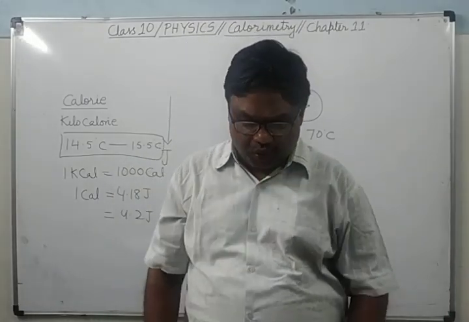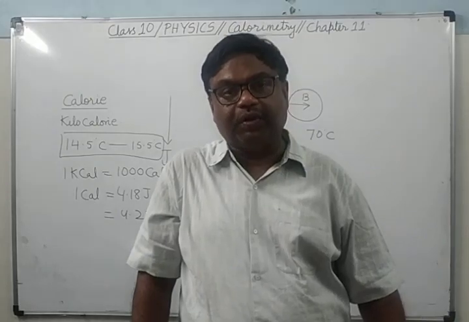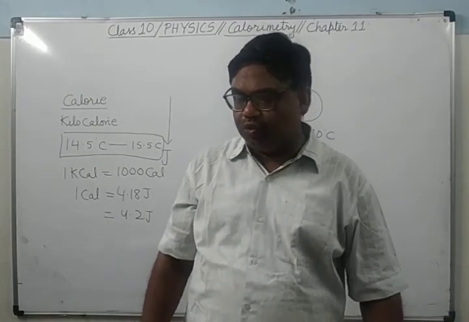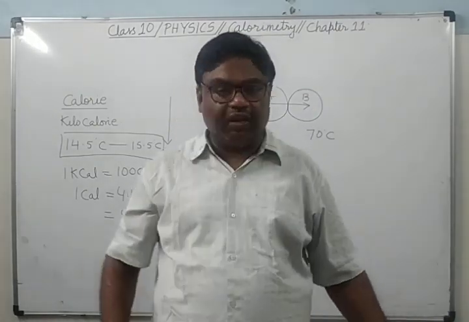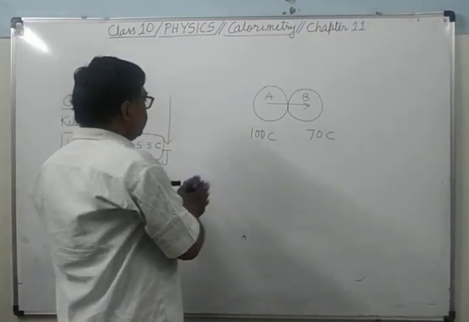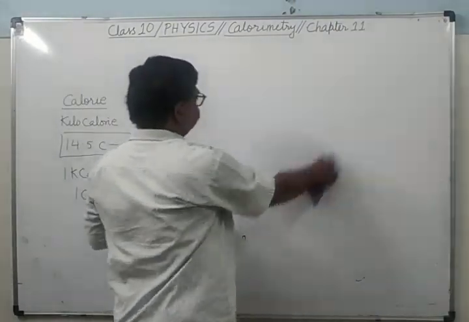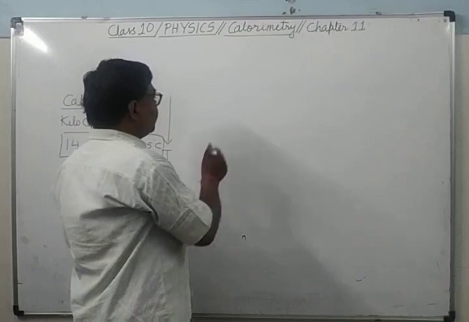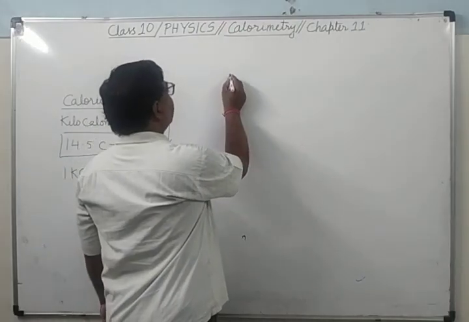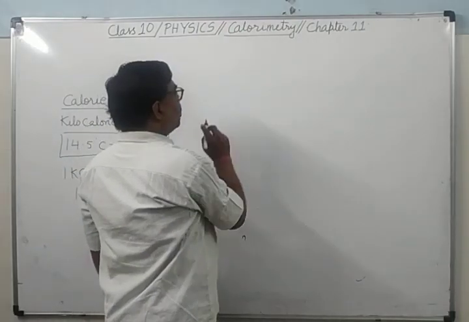What is the SI unit and CGS unit of temperature? As you know, the SI unit of temperature is Kelvin. There is one more unit, degrees Celsius. And how will you convert degrees Celsius into Kelvin?